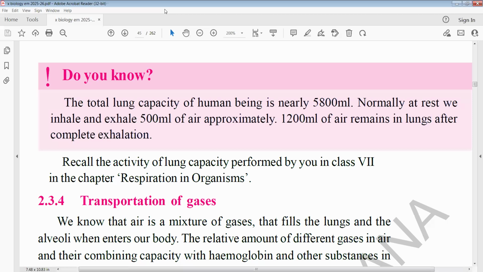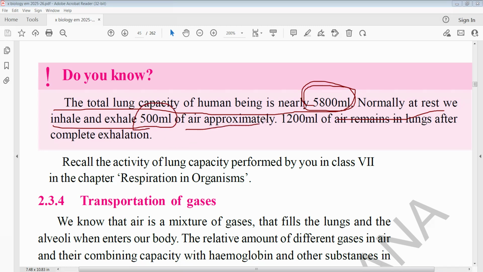So here is another important point: the total lung capacity of a human being is nearly 5,800 milliliters. Normally at rest we inhale and exhale approximately 500 ml of air. So 1200 ml remains in the lungs after complete exhalation. This you have to keep in your mind. The capacity is 5,800 milliliters, from which the stable volume that always remains is 1200.